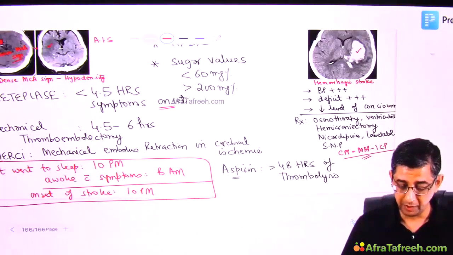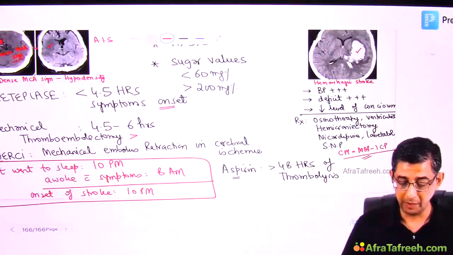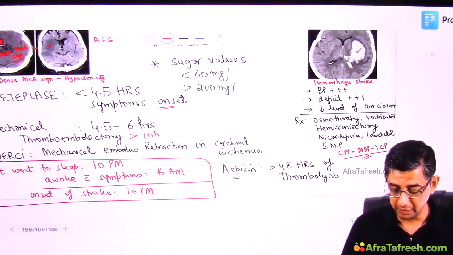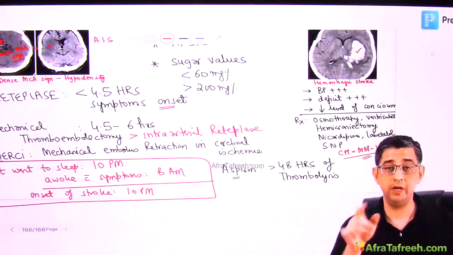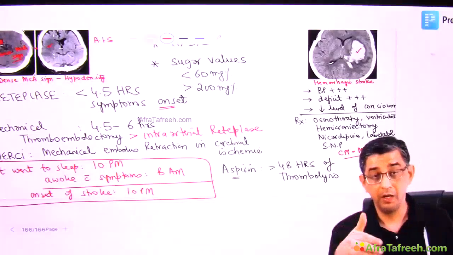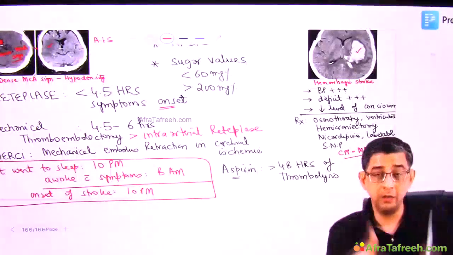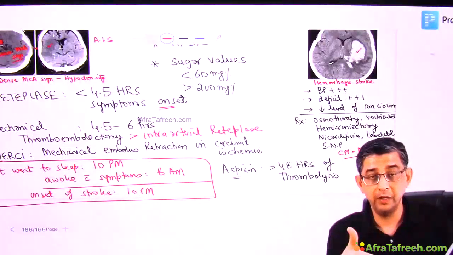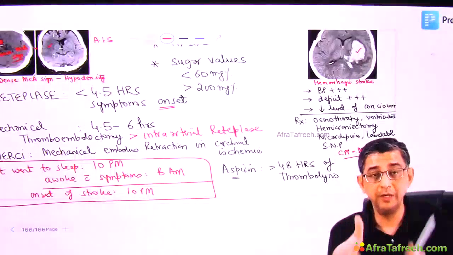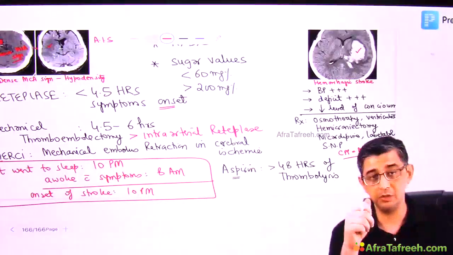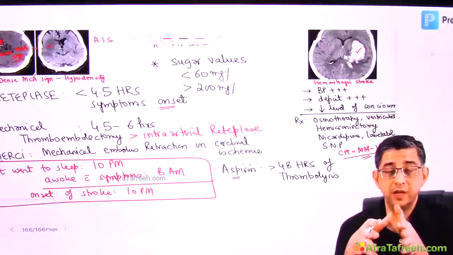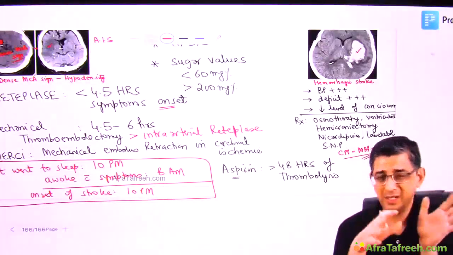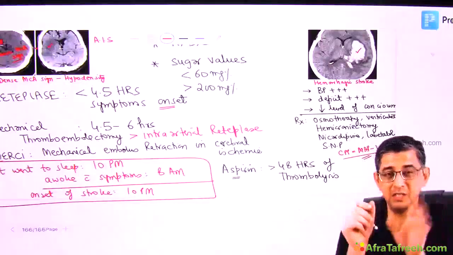In the older edition of Harrison, after mechanical thrombectomy, another approach was also mentioned, that was intra-arterial reteplase. For intra-arterial reteplase, I will just say that this is like playing with fire, because when you give intra-arterial reteplase, you are giving the thrombolytic drug directly in the blood vessel that is blocked. God forbid, if this causes the biggest side effect, bleeding, you will convert the ischemic stroke into hemorrhagic stroke. Now imagine yourself telling a family member that your father is having one particular X variety of stroke. They don't understand ischemic versus hemorrhagic. They just understand our father has had a variety of stroke.